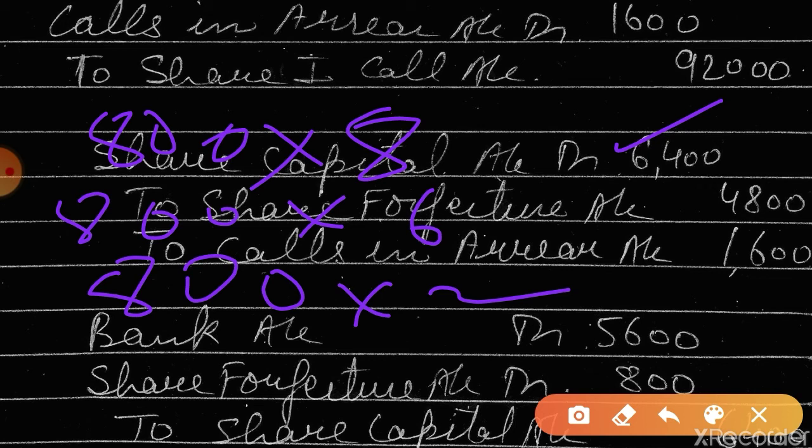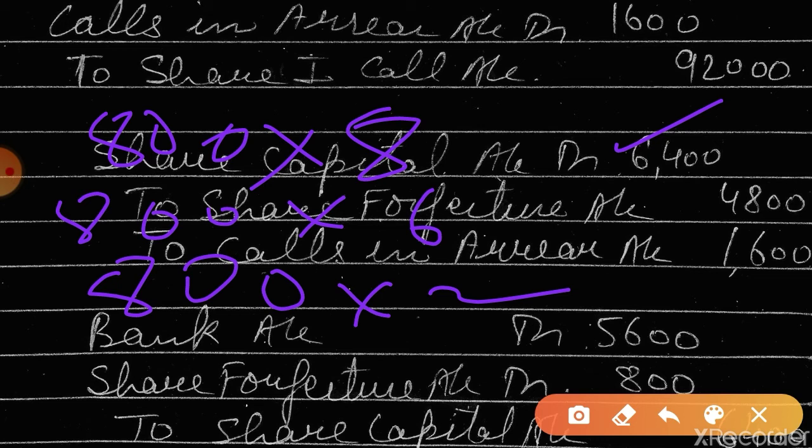The amount received for securities premium, listen carefully, will not be taken to share forfeiture account when received. Okay? That's why the company will keep that amount in the reserve with the company itself.